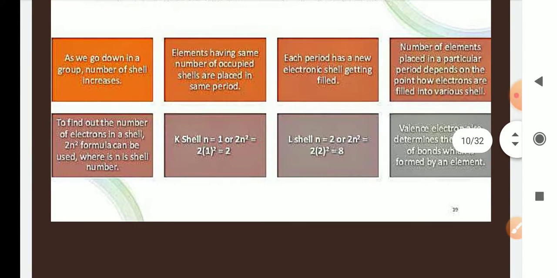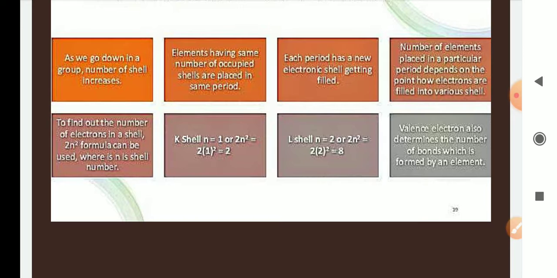Now, as we go down in a group, the number of shells increases. Suppose we consider group 1. Hydrogen's atomic number is 1, so only one shell is there.